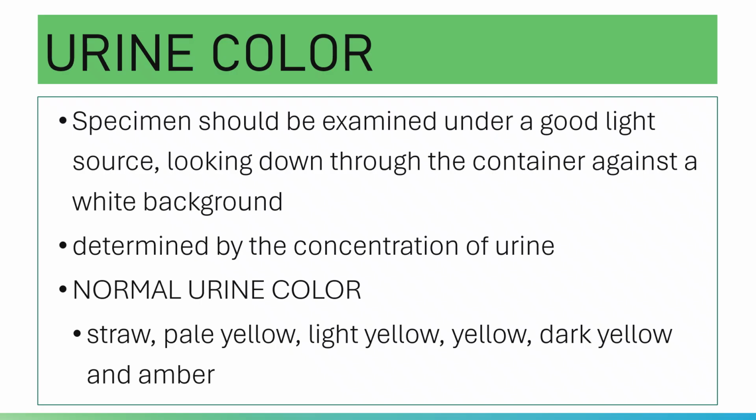And of course, during the activity, it involves muscle. That is why your muscles produce metabolic wastes. Of course, these metabolic wastes will be excreted through the urine, and so affecting the urine color.